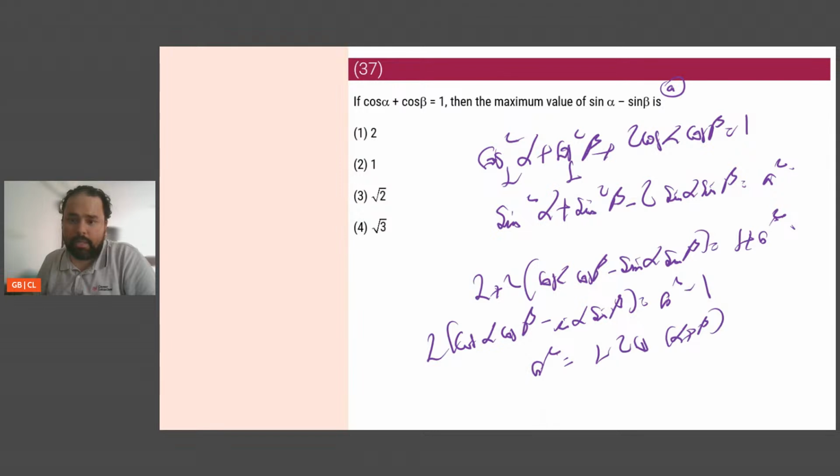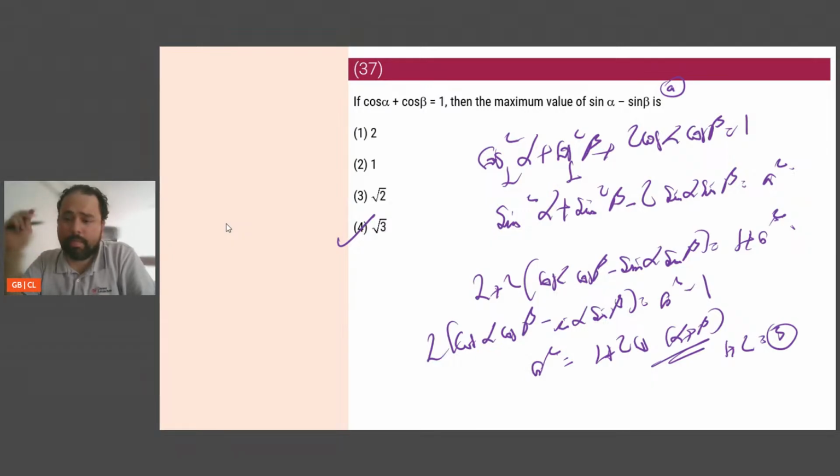A squared is 1 minus twice of minus 1, which is 1 plus 2. And cos of alpha plus beta, the maximum value can be 1. So the maximum value will be 1 plus 2, which is equal to 3. So the maximum value of a will be root 3. I hope everybody's understood this. In case you have a question, ask me. I hope this question is clear for everybody.